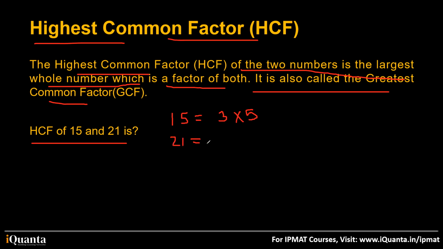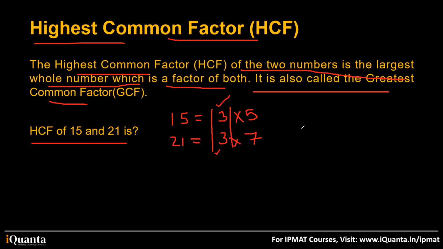21, is it divisible by 2? No. Is it divisible by 3? Yes. So I'll write 3, and further 7. So highest common factor of two numbers is the largest whole number, which is a factor of both. So we can see 3 is coming in the prime factorization of 15 as well, 21 as well, and 3 is the greatest number which we can find common between those. So 3 is the HCF.